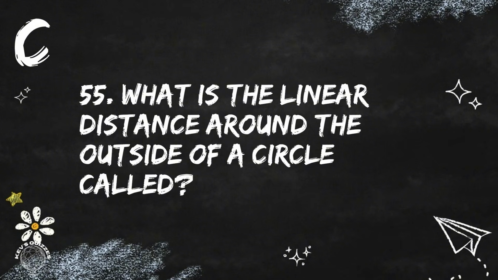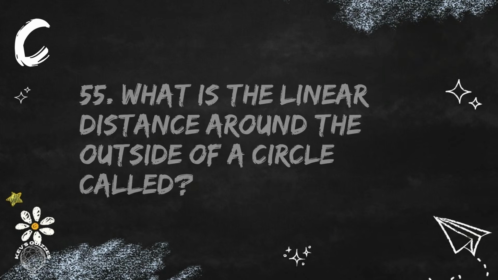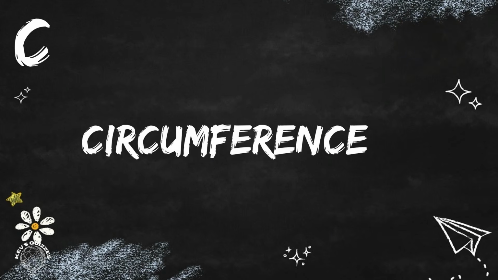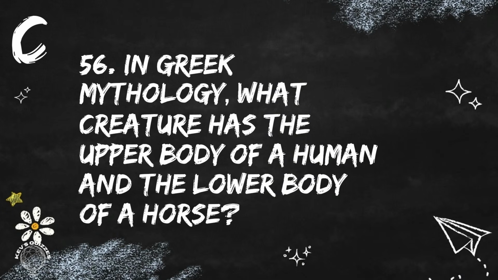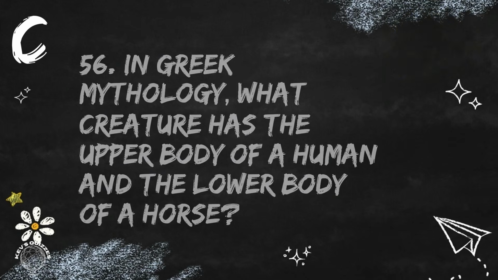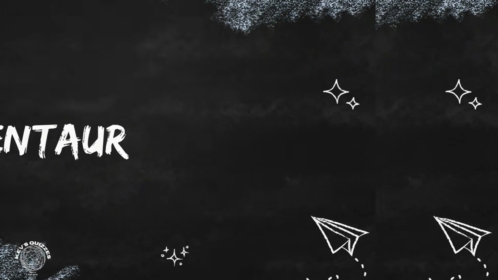Next is question 55. What is the linear distance around the outside of a circle called? It's the circumference. Question 56. In Greek mythology, what creature has the upper body of a human and the lower body of a horse? The creature is the centaur.